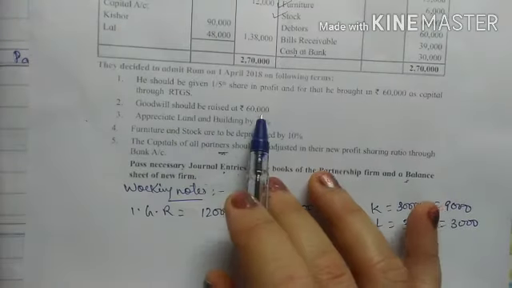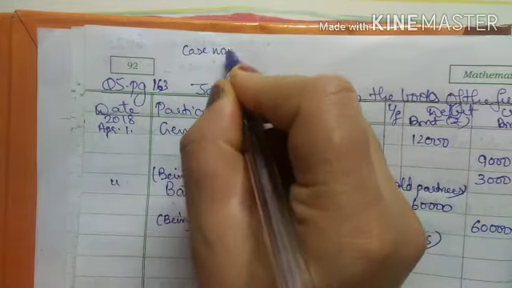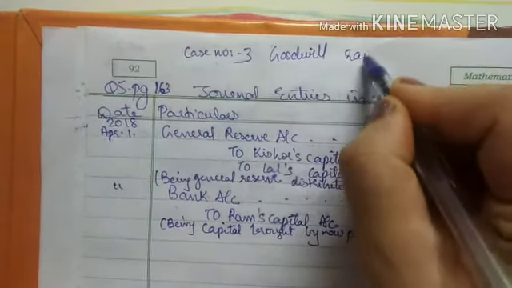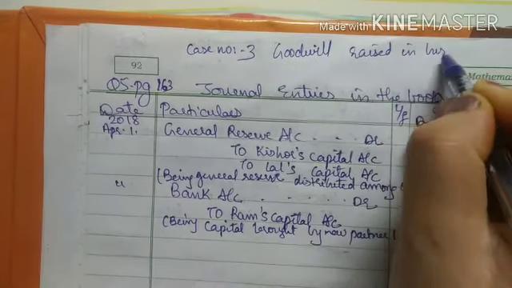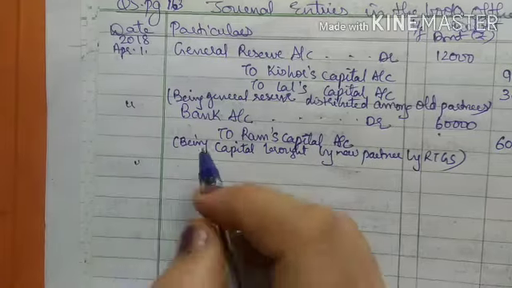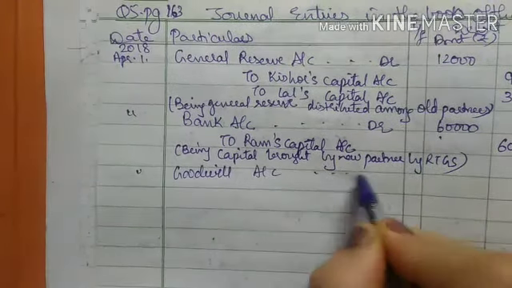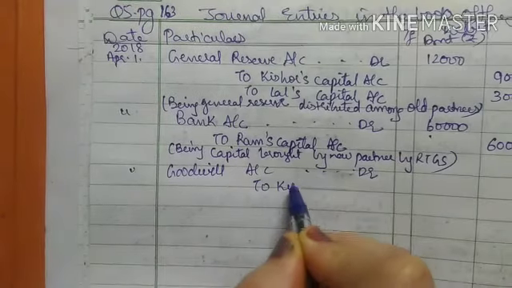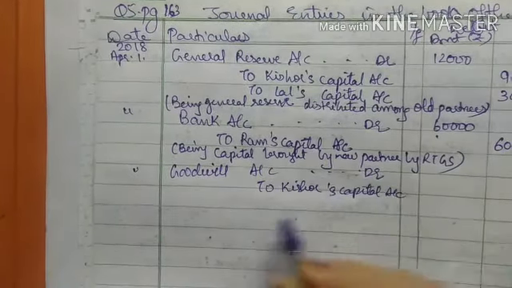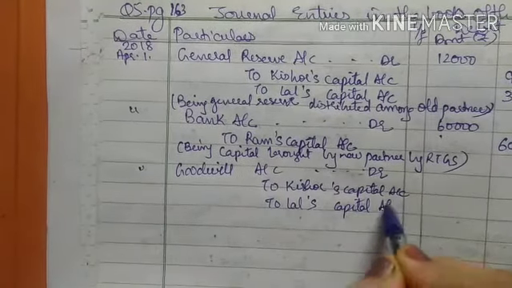Goodwill should be raised at rupees 60,000. So this problem is based on case number 3, that is goodwill raised in business, right? Now the journal entry for this will be goodwill account debit to Kishore's capital account to Lal's capital account.